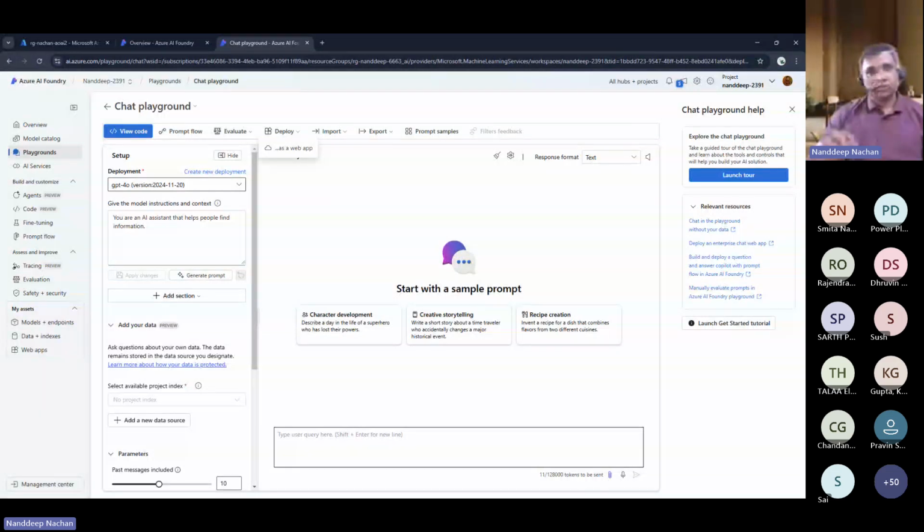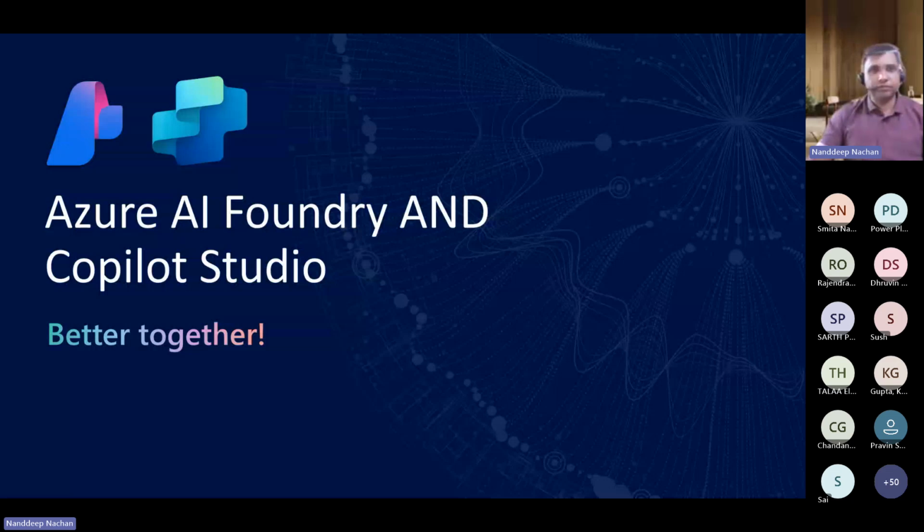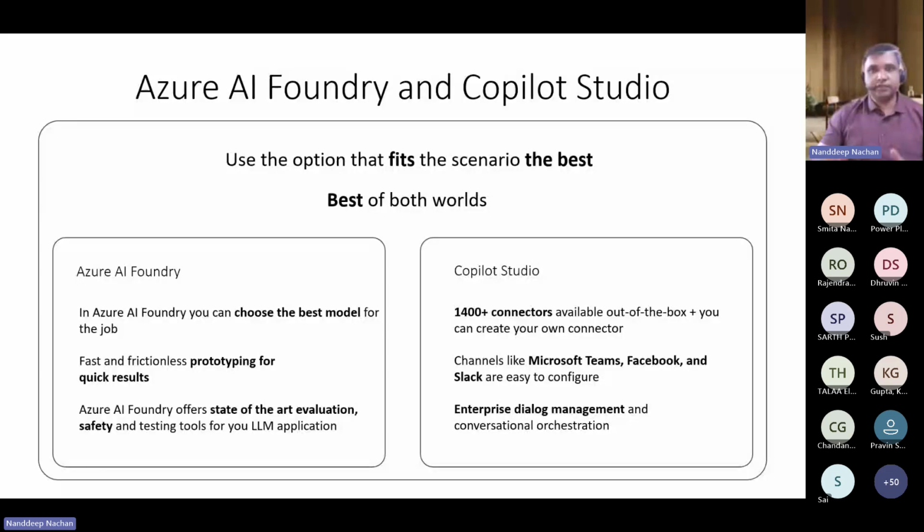So both the platforms have their unique strengths, and one thing is when to use which one. Azure AI Foundry is a very comprehensive platform which is designed for developers and data scientists so that they can build, train, and deploy their AI models. It obviously leverages the capabilities of Azure Cloud and provides powerful tools for advanced AI and machine learning tasks.